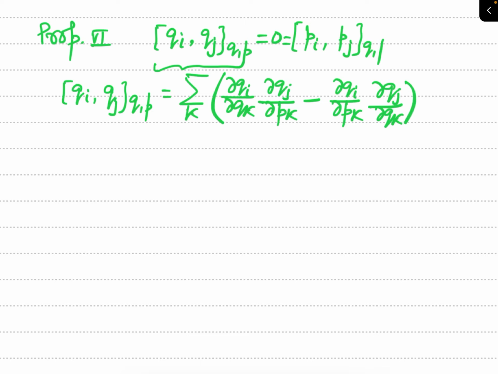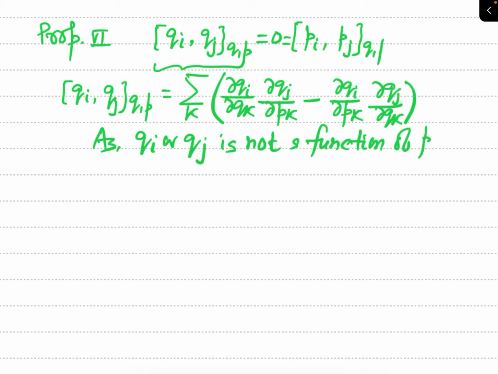So see here, Q and P you know are independent variables, and therefore Qi or Qj is not a function of Pk. Therefore, what will happen?